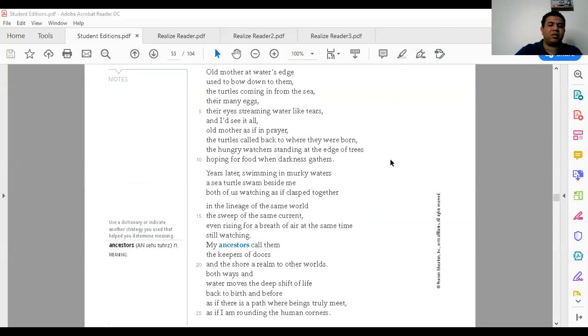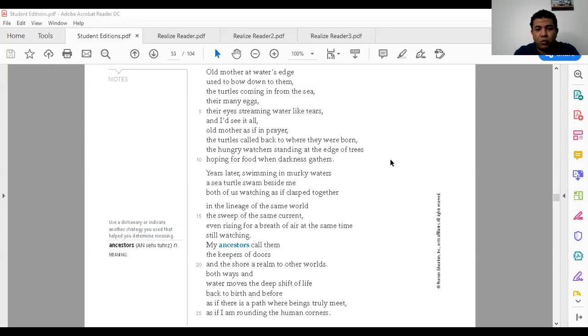she wrote this poem. Old mother at water's edge used to bow down to them, the turtles coming in from the sea, their many eggs, their eyes streaming water like tears, and I'd see it all. Old mother, as if in prayer, the turtles call back to her to where they were born. The hungry watchers standing at the edge of trees, hoping for food when darkness gathers.